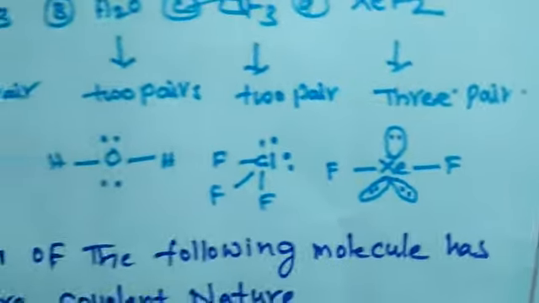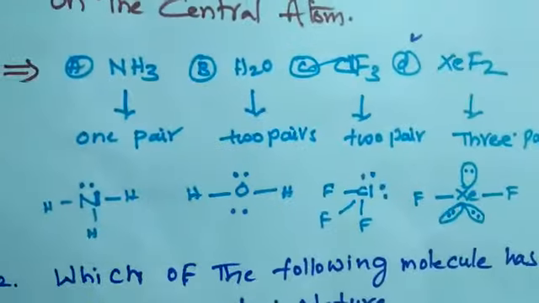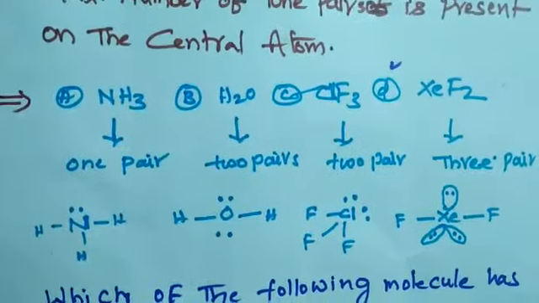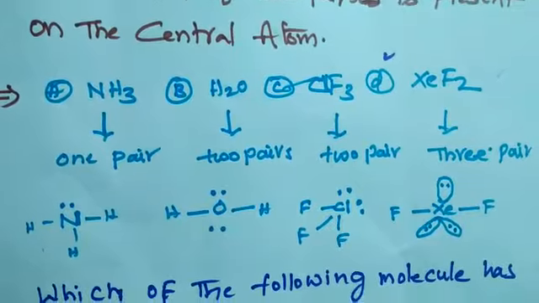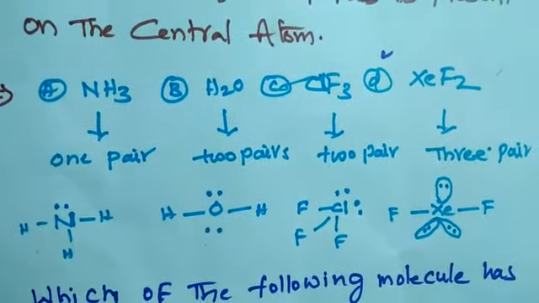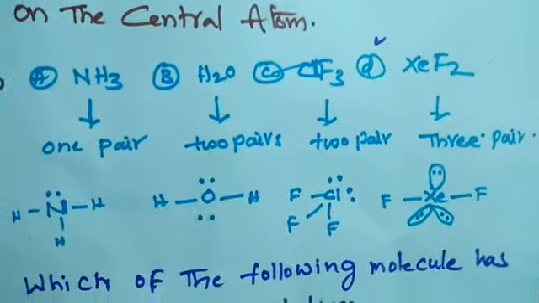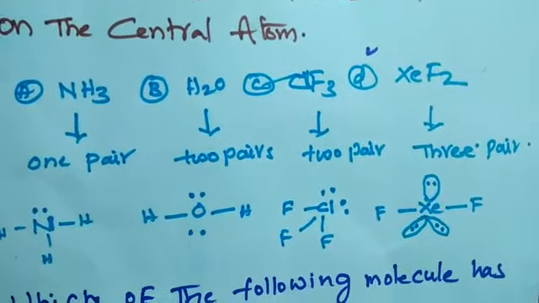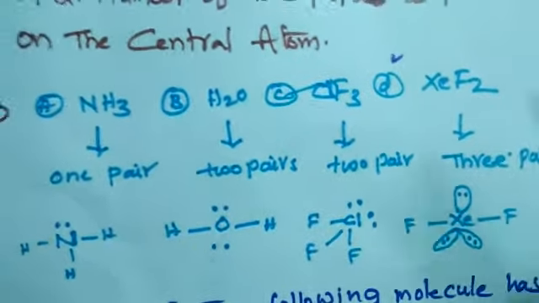So these are the main important structures of the given options. The question is which molecule has the highest number of lone pairs of electrons on the central atom. So according to this, xenon difluoride exhibits the maximum number of lone pairs of electrons.